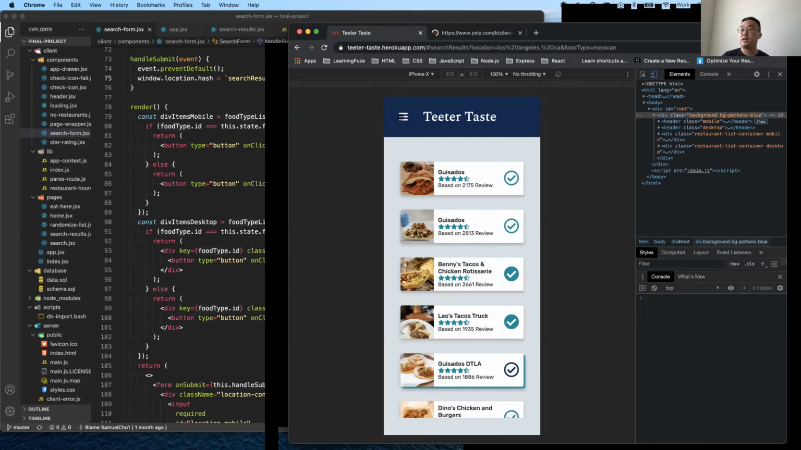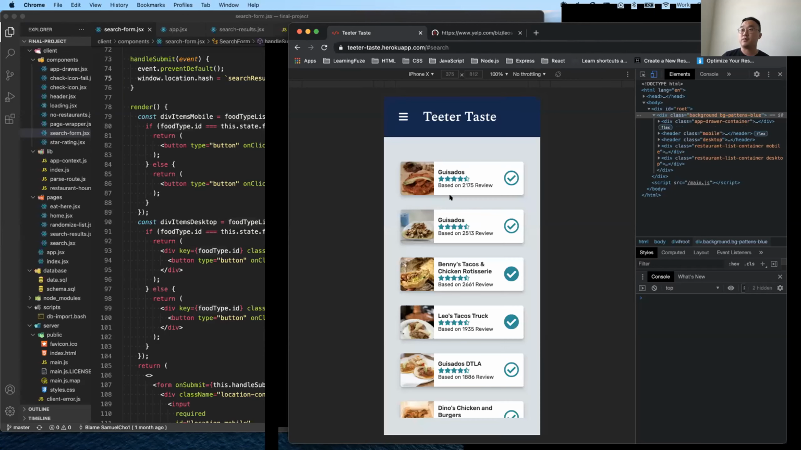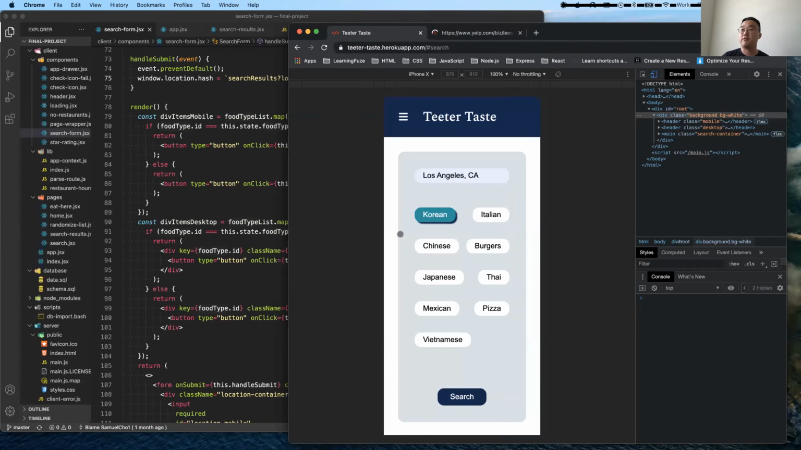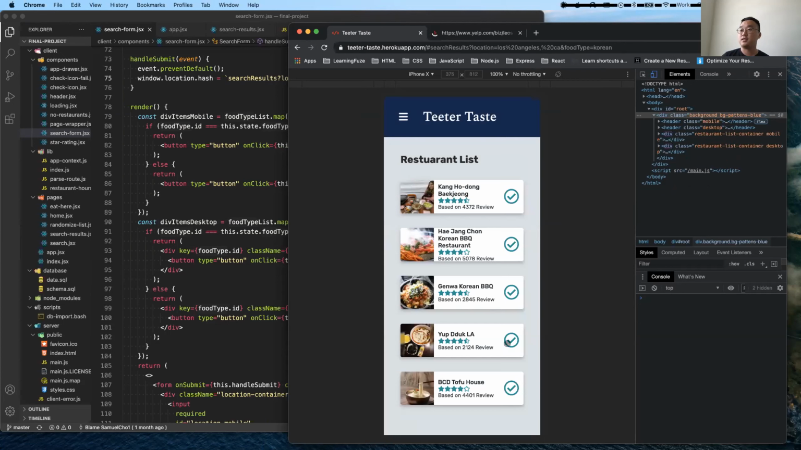And let's say perhaps besides Mexican food, the group is okay with eating a different type of food. You can open this app drawer and go back to the search form right here. And let's say we're going back to LA, and let's say we're in the mood for eating Korean food. We can do a new search and a new list of restaurants will be returned. And let's say we're okay with eating at any of these locations here.